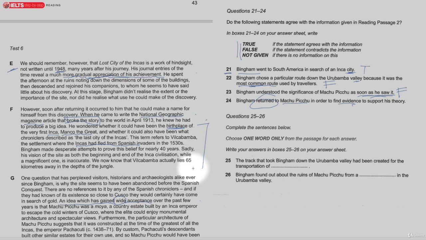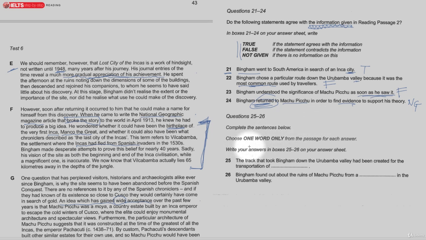And if it's not mentioned here, even if you know for a fact, maybe you studied this man, and you know from university that he repeatedly went back, but it's not mentioned in the text. Okay, so the information given, not your world knowledge. Therefore, this is NG for not given.